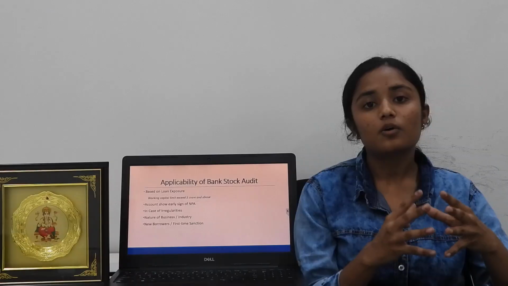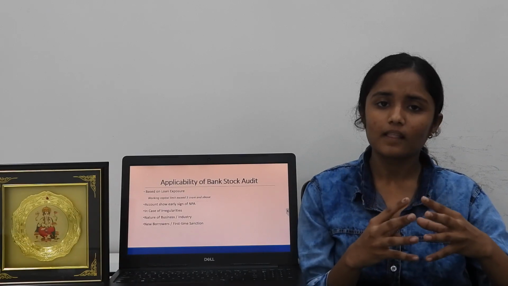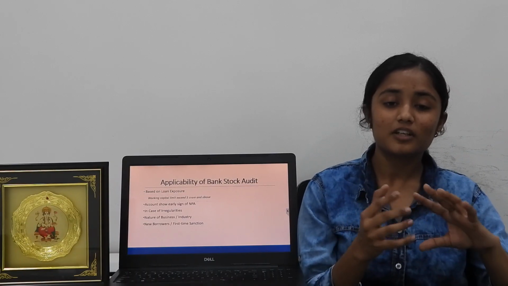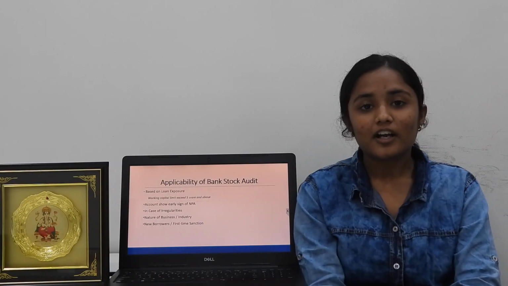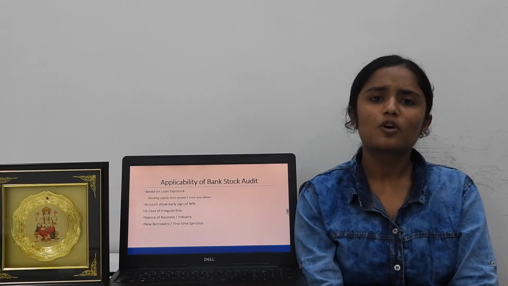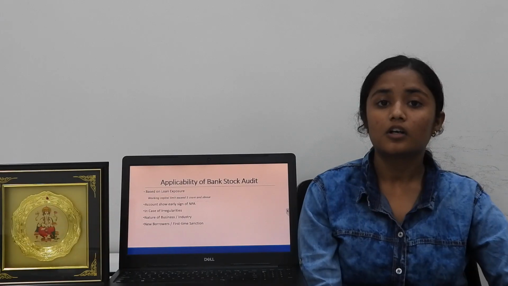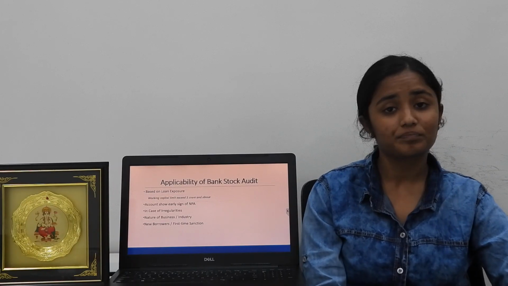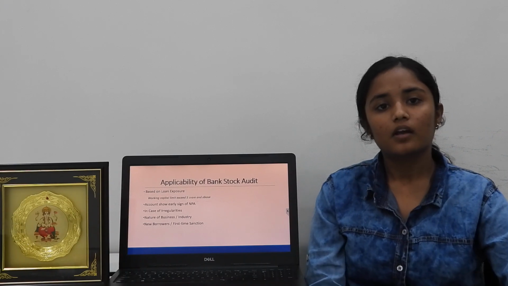Last, nature of business or industry. What kind of business or industry in which bank stock audit is normally conducted? In case of the FMCG goods industry, gems or jewelry industry, or in case of export or import industry, in such types of industry, the bank may conduct bank stock audit.